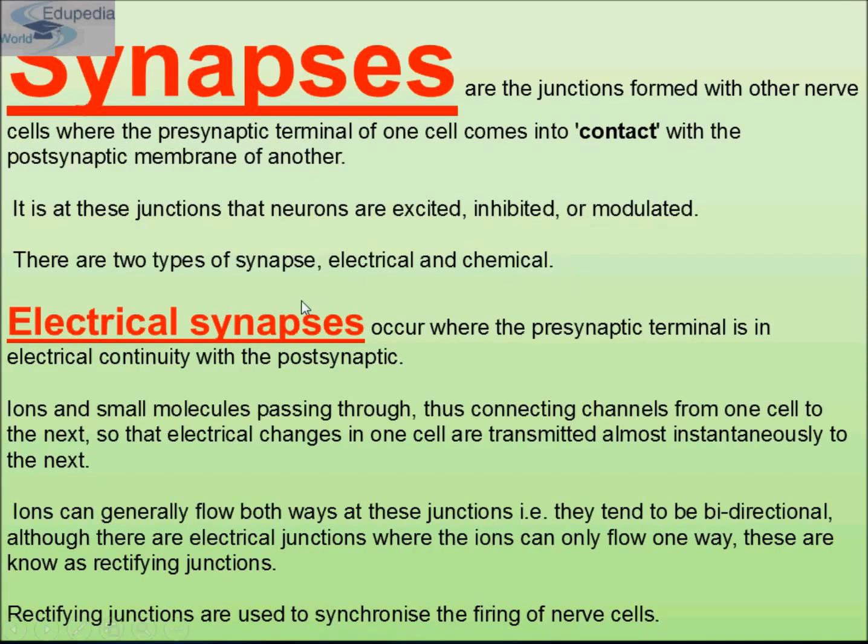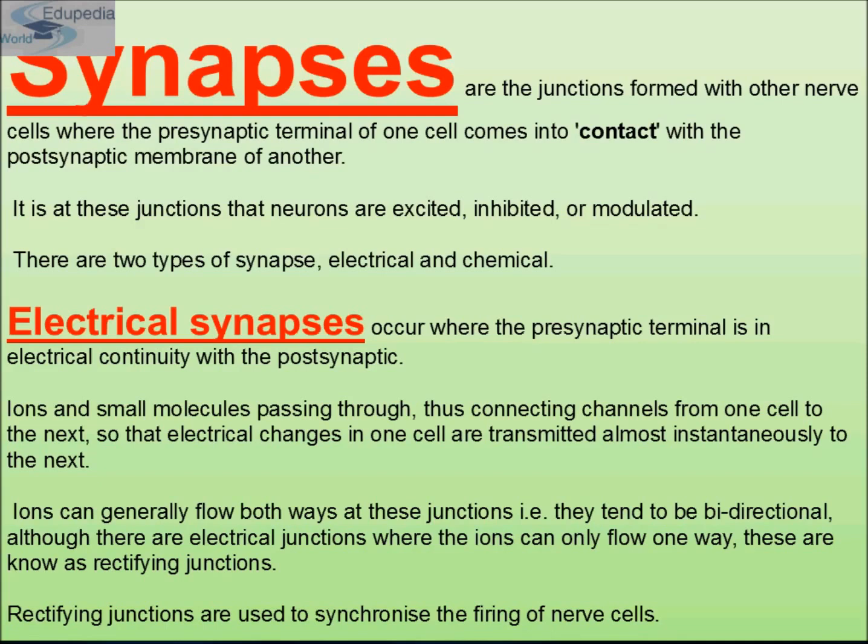First, we'll talk about the electrical synapses, which occur where the presynaptic terminal is in electrical continuity with the postsynaptic. What do you mean by presynaptic and postsynaptic? Presynaptic neuron means the first neuron, whose axon is connected with the second neuron's dendrite.